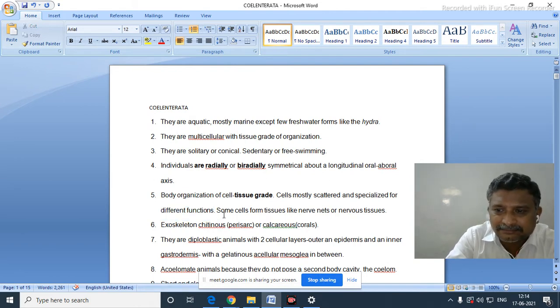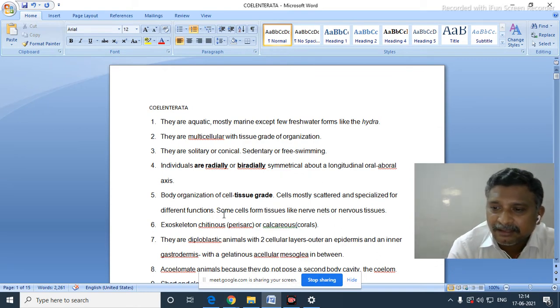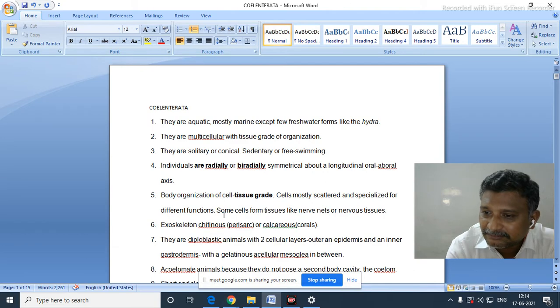Colonies are living, and in a colony different zooids will be there. Different forms are called zooids, and different zooids do different work. For example, a gonozooid is meant for reproductive work. A gastrozooid is meant for nutrition.